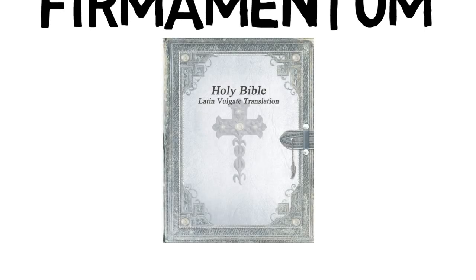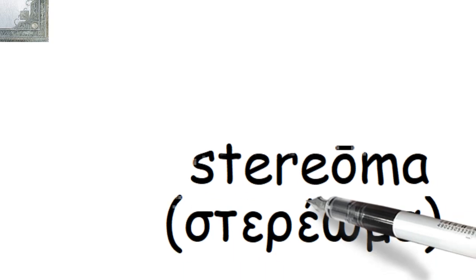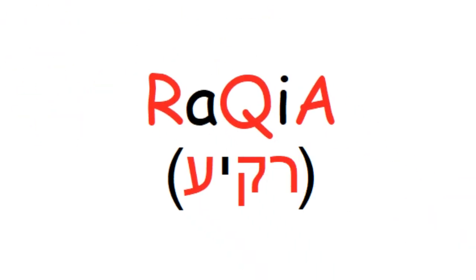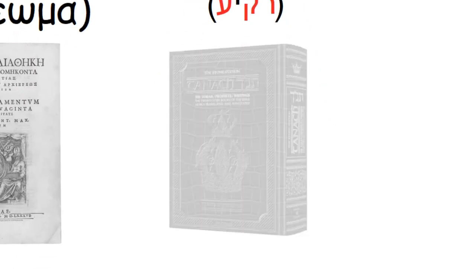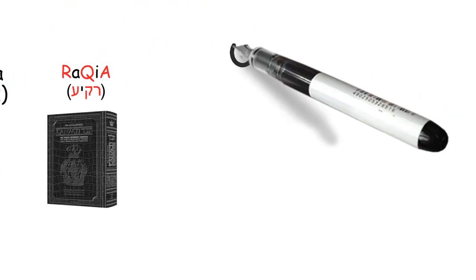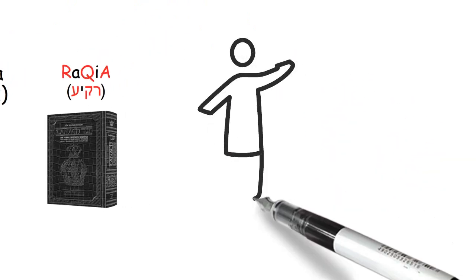Now, we know that it means a firm or solid structure because the Latin word was derived from the Greek Septuagint, which used the word sterema, or that which is solid. And we find that even in modern translations. Now, the Greek word was derived from the word used in the Hebrew Tanakh, which uses the word Raqia, which means a solid and stretched over protective covering. So that's the evolution of the word.